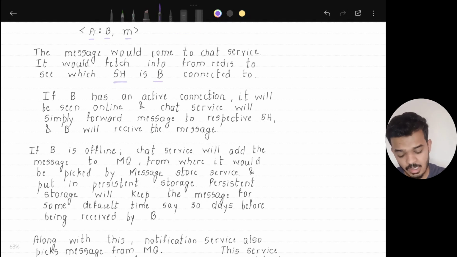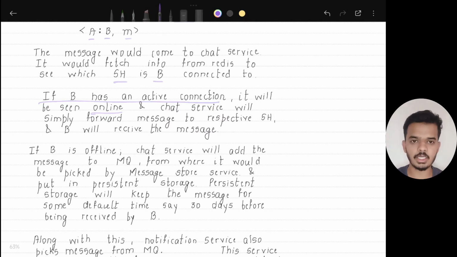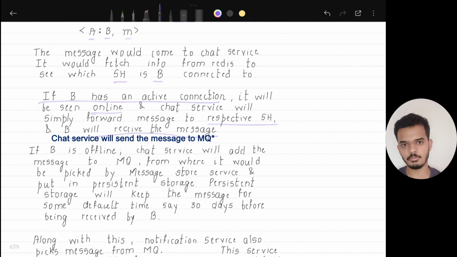Okay, if B has an active connection, he will be seen as online. B has the chat open and is connected to some socket handler. He will be seen as online, and the chat service will simply forward this message to the respective socket handler, and B will receive the message. Along with this, a message will also be sent to a message queue to persist that this message has been sent to B.